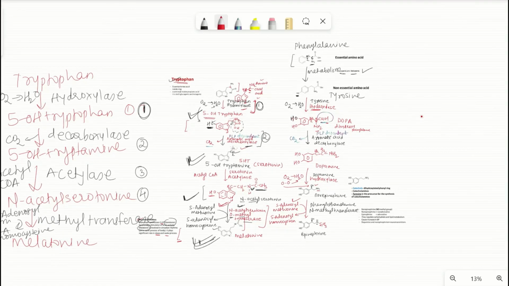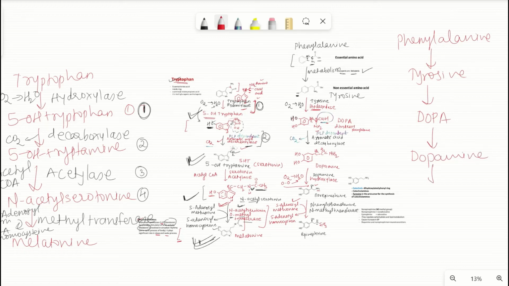Okay, in the same way, why I am writing this again is because comparatively, if you study it this way, you will remember it more. So it is phenylalanine first getting metabolized into tyrosine. Tyrosine further gets converted into dopa. Dopa gets converted into dopamine. Dopamine gets converted into norepinephrine.